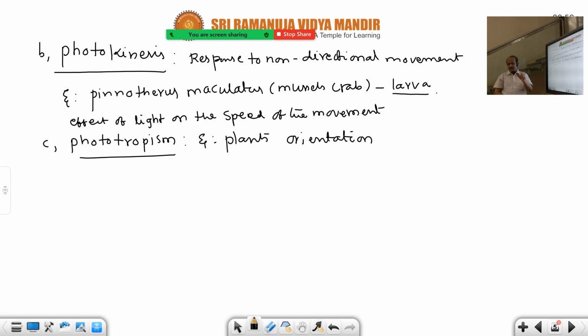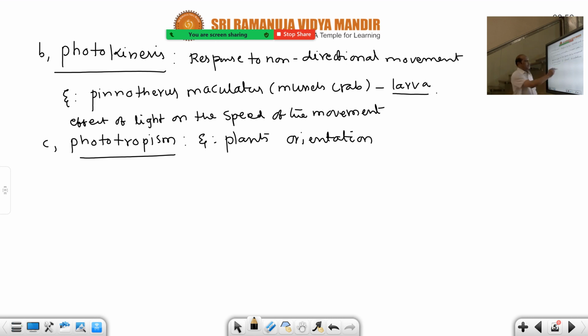Rootlets connect the flagella with the nuclear membrane on one side and the plasma membrane on the other side, changing the orientation of the flagella. There we have given: rootlets' function is orientation of flagella. So, orientation of flagella means change of direction of the flagellar movements. So, there also I have given.